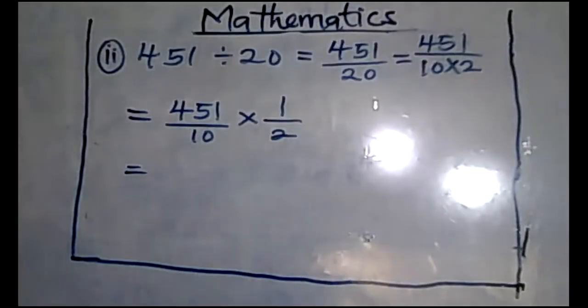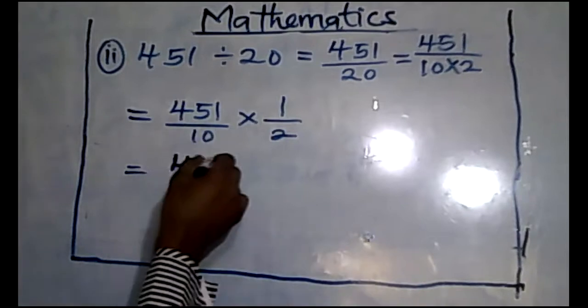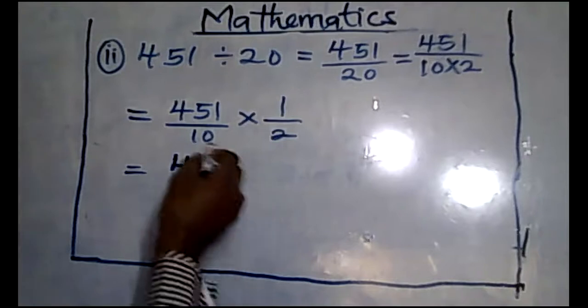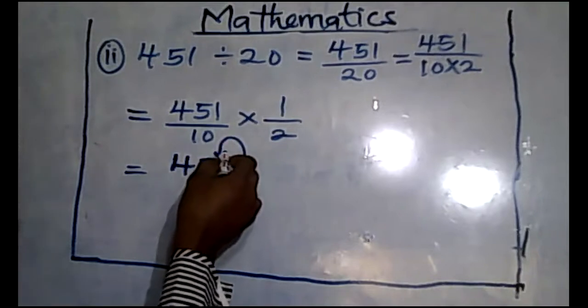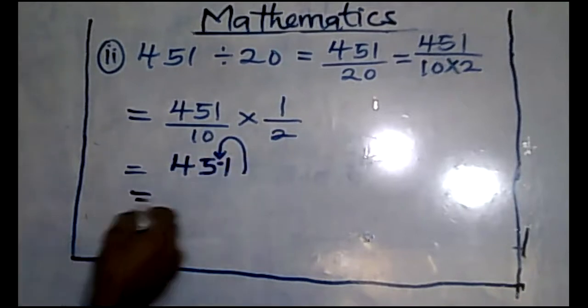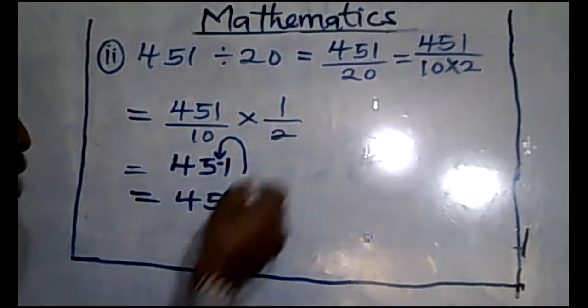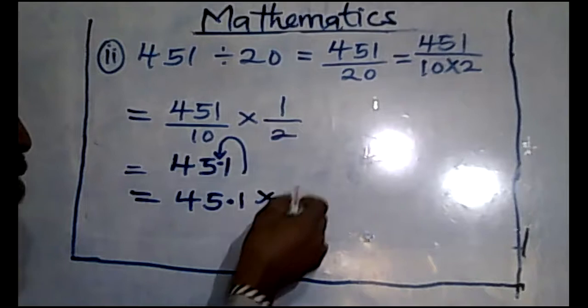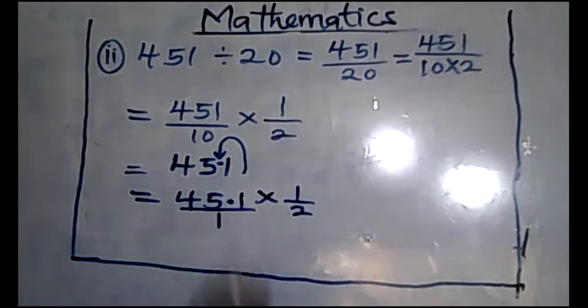So having said that, write your 451. That means my point is going inward just one time. So that becomes 45.1. Don't forget, you still have this there, times 1 over 2, then this one over 1.